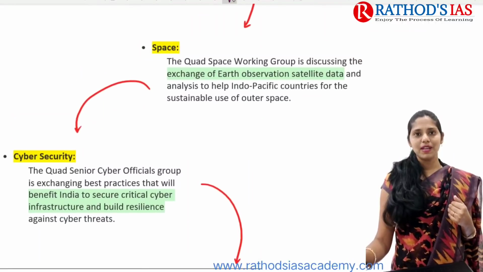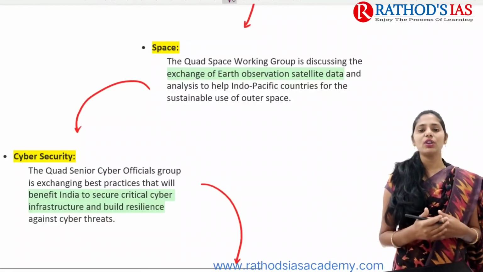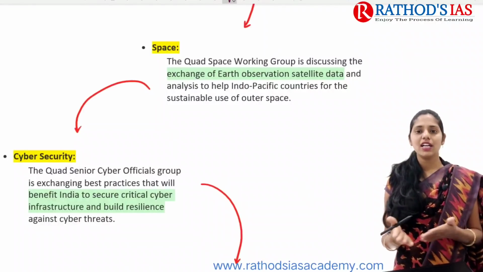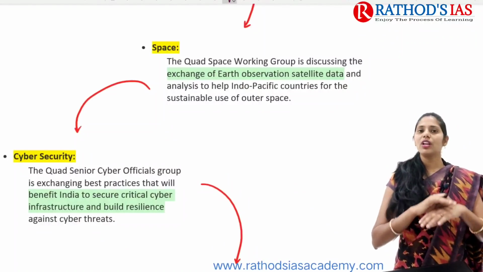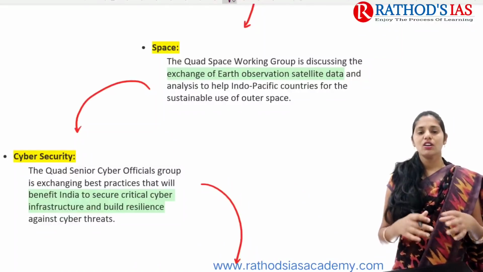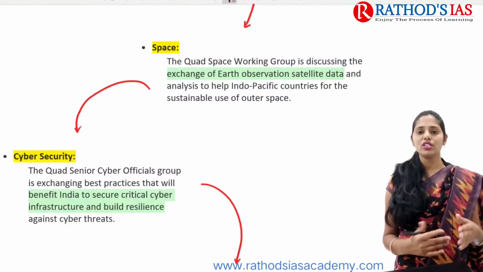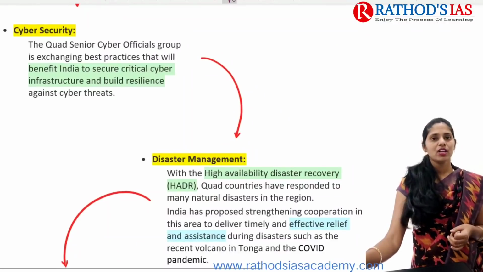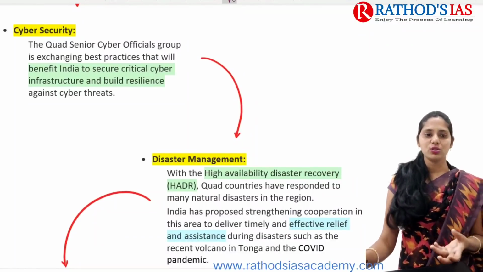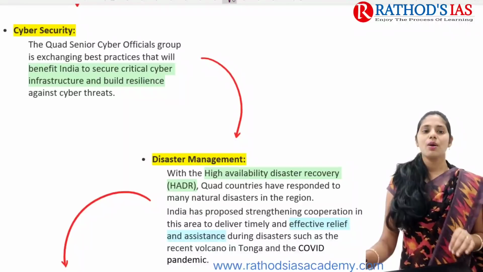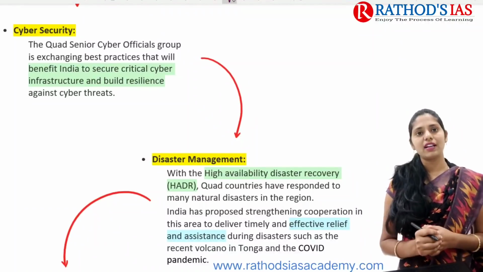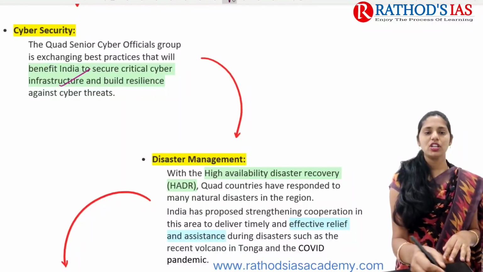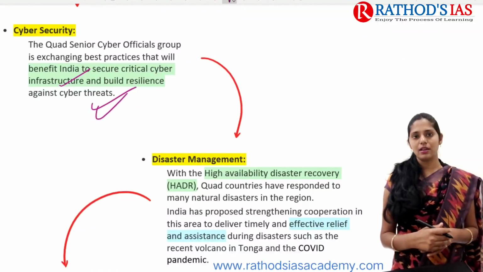And if you're talking about space, the Quad space working group is mainly discussing exchanging information regarding Earth observation satellite data. Whenever they exchange this information, that will be helpful for securing the Indo-Pacific region. And next one is cyber security. The Quad senior cyber officials group mainly focuses on exchanging best practices. These best practices will be very helpful for India to secure critical cyber infrastructure and to build resilience against cyber threats.